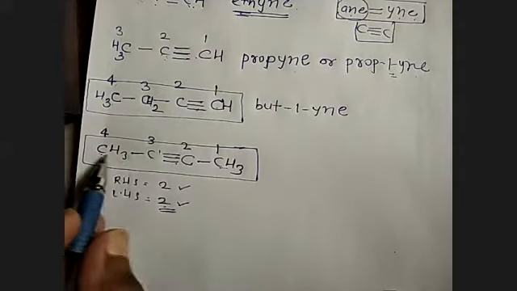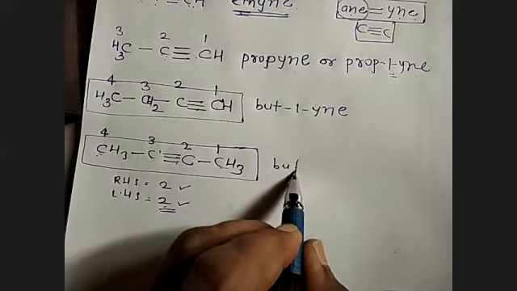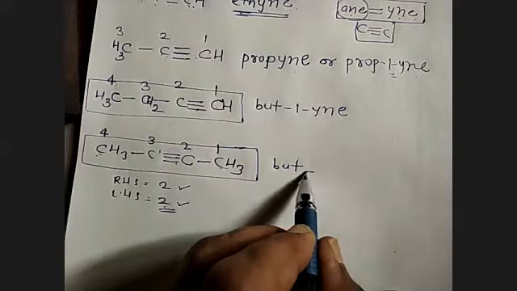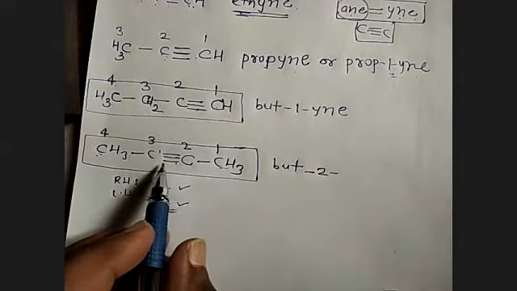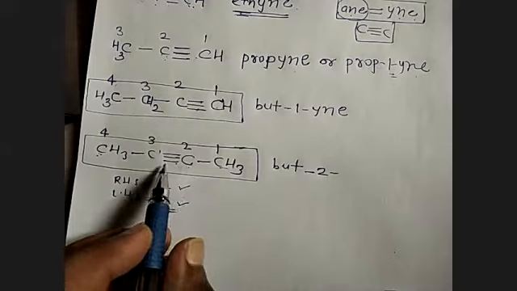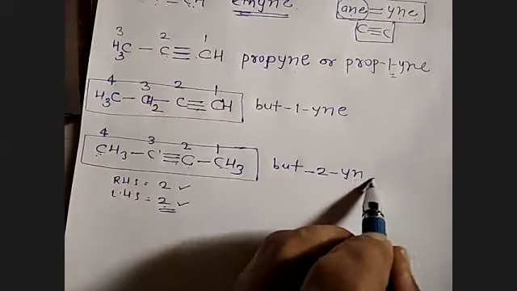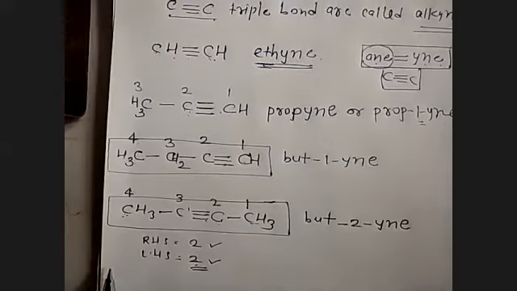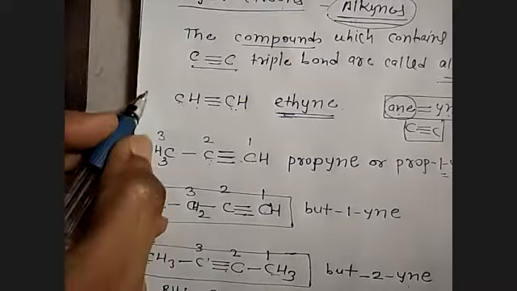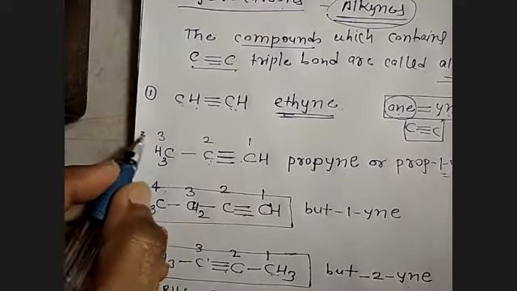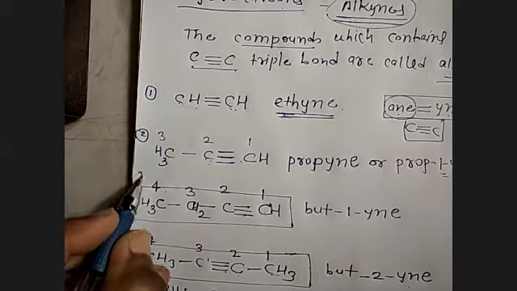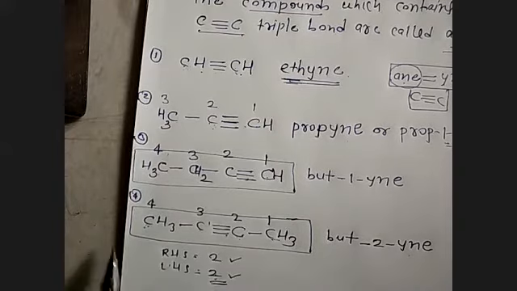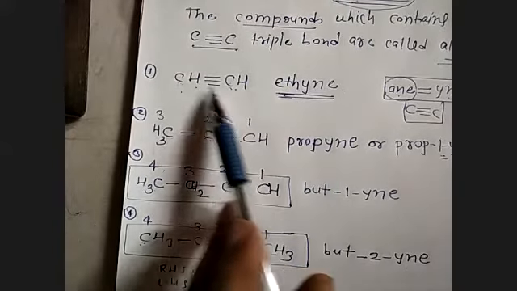How many carbon atoms in the chain? 4. 4 is called what? But. Triple bond between 2 and 3, so but-2, taking the lower number 2. And for the triple bond, ANE will change to what? YNE. So we took simple examples. There are 4 examples I have taken. This is the first example, this is the second example, this is the third example, and this is the fourth example. First one is ethyne, because there are 2 carbon atoms.